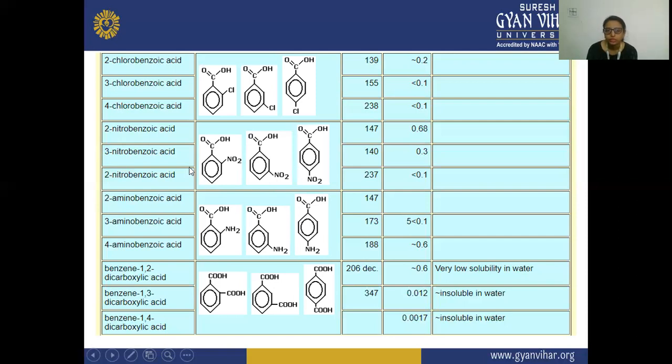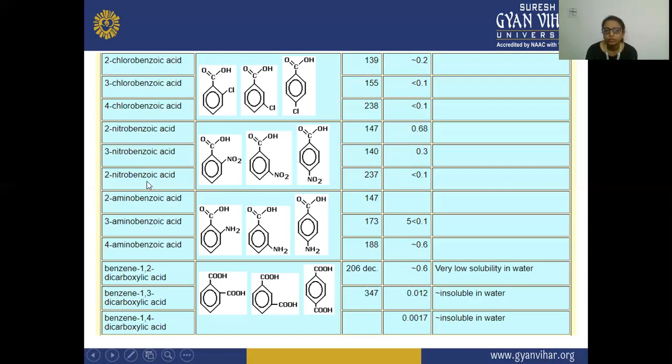The melting point of ortho-nitrobenzoic acid is 147, meta-nitrobenzoic acid is 140, and para-nitrobenzoic acid is 237. Here the solubility is 0.68, 0.3, and then 0.1.